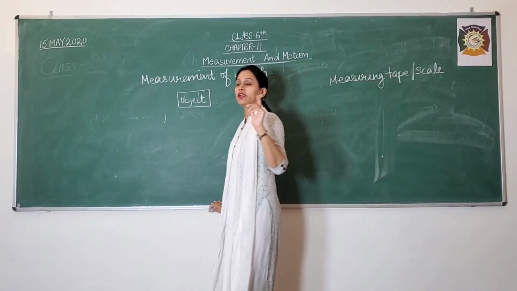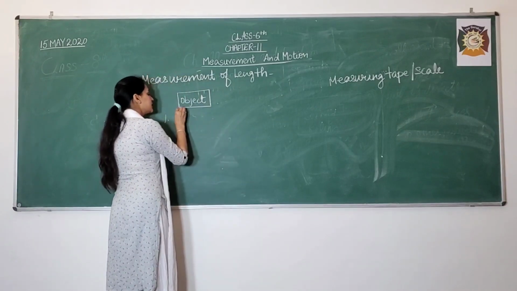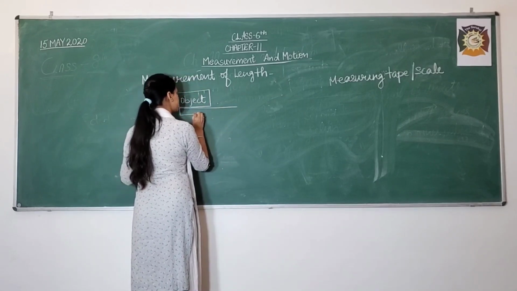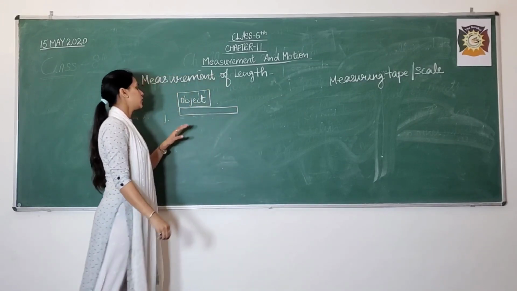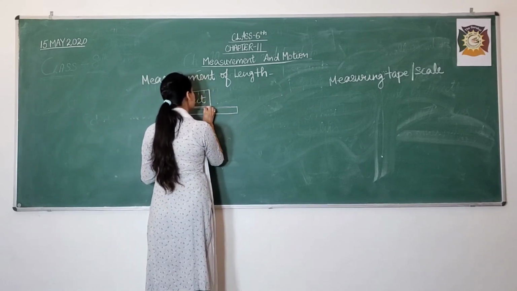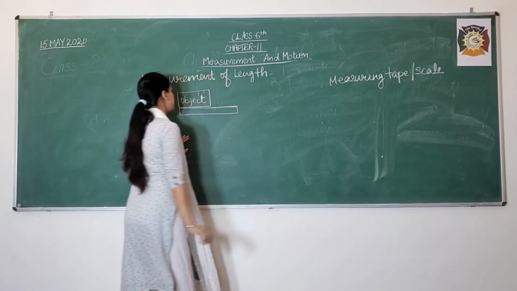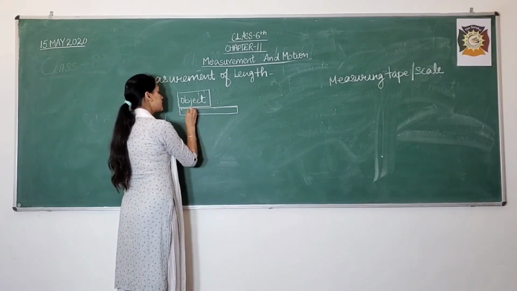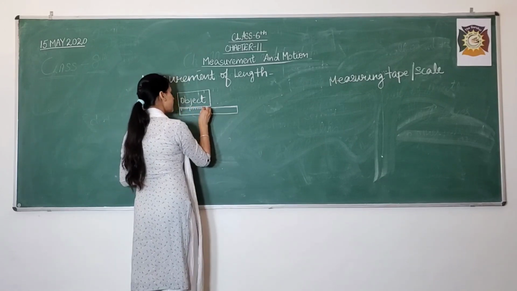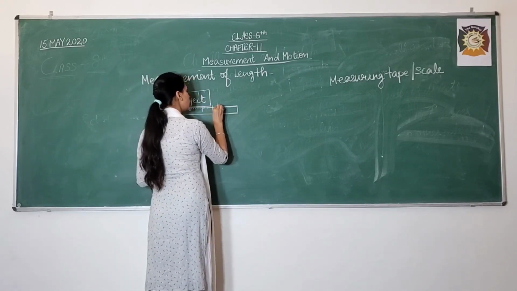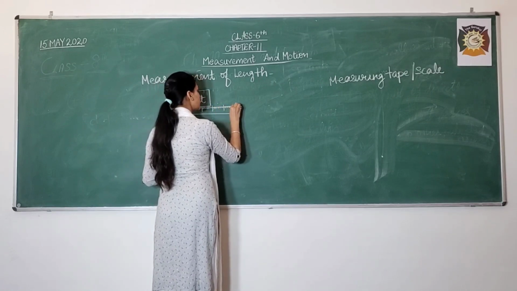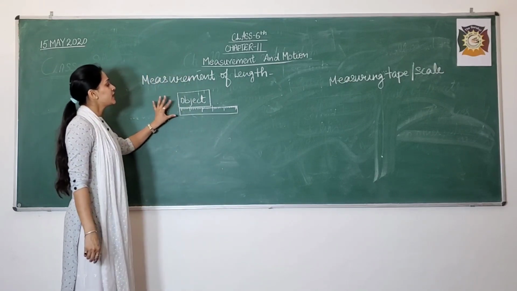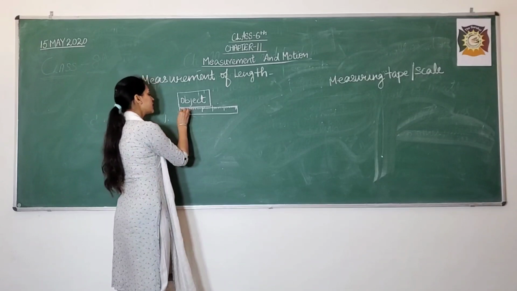Now with the help of the scale, what you will do? You will place the scale right beneath this object, and over that scale, as I told you, there are certain markings given. These markings help us to know the exact length of the object. Now as you have placed the scale just below this object, there are numbers written over the scale